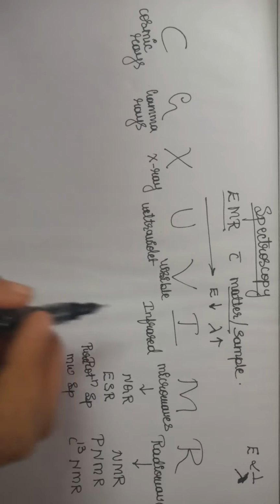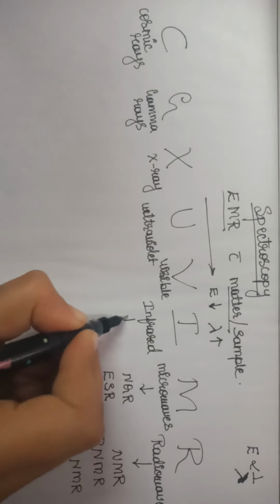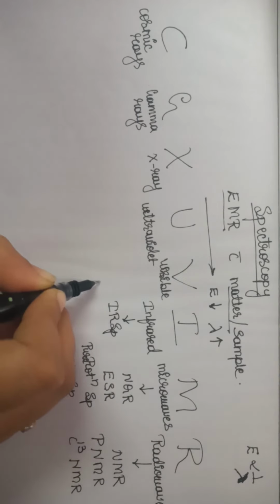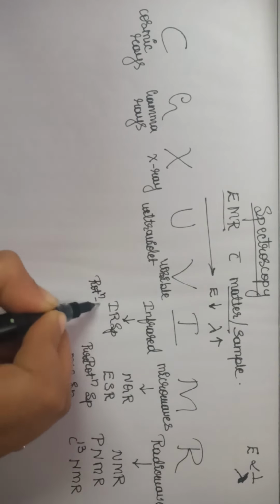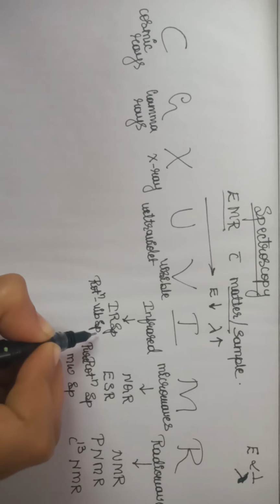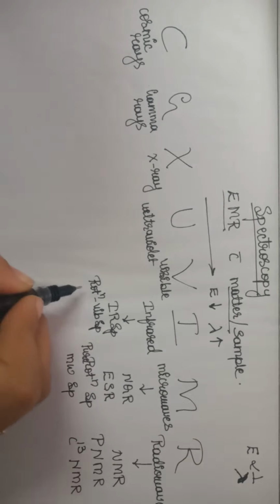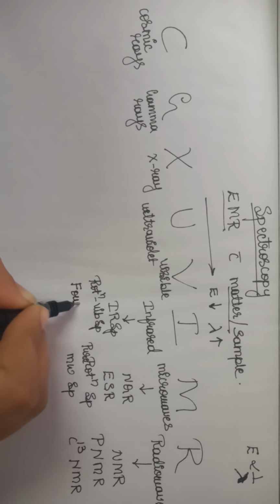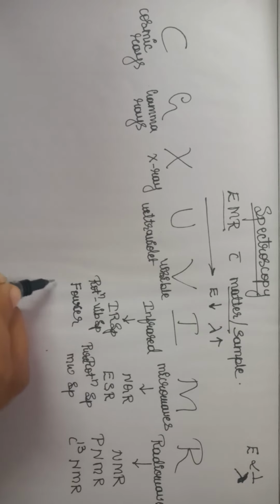Likewise, when we pass infrared radiations, we will get IR spectroscopy, or it is also called rotational vibrational spectroscopy. Sometimes we also use this infrared radiation for Fourier transformation in IR spectra, that is Fourier transformation.